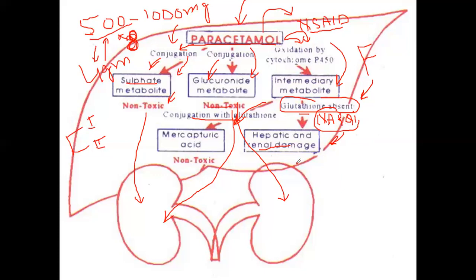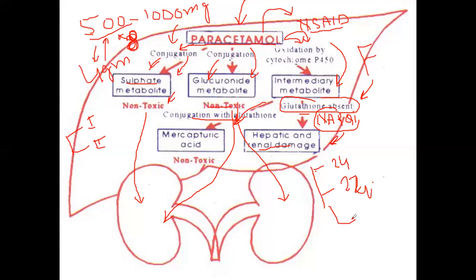So now let's proceed. Actually, the toxicity of the paracetamol occurs in three phases: phase 1 occurs within the first 24 hours, then phase 2 occurs within 24 to 48 hours, and then phase 3 occurs after 3 to 5 days.